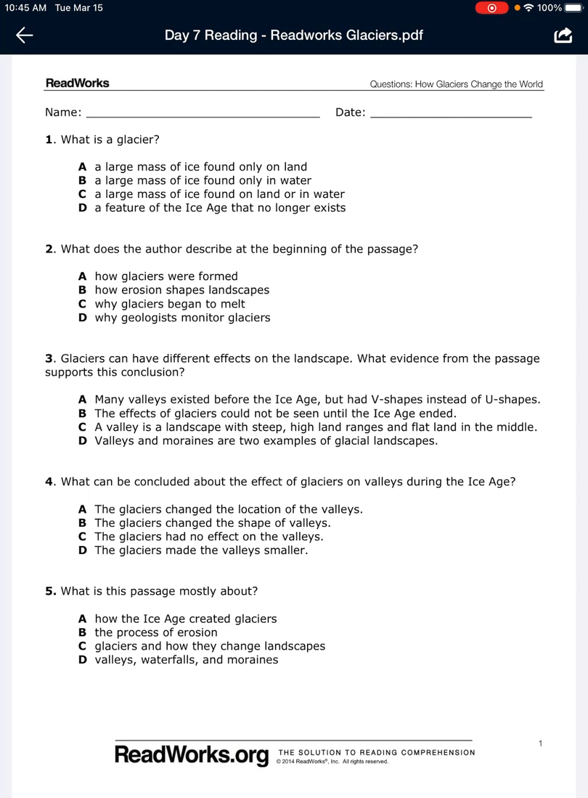Number 4. What can be concluded about the effect of glaciers on valleys during the Ice Age? A, the glaciers changed the location of the valleys. B, the glaciers changed the shape of the valleys. C, the glaciers had no effect on the valleys. Or D, the glaciers made the valleys smaller. Number 5. What is this passage mostly about? A, how the Ice Age created glaciers. B, the process of erosion. C, glaciers and how they changed landscapes. Or D, valleys, waterfalls, and moraines.